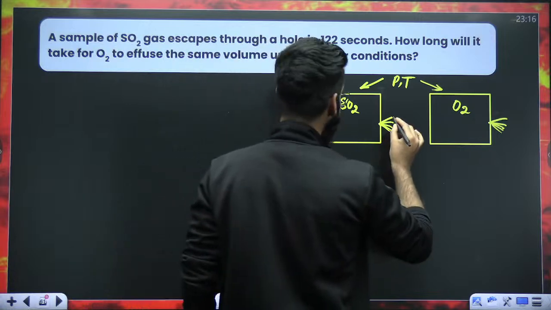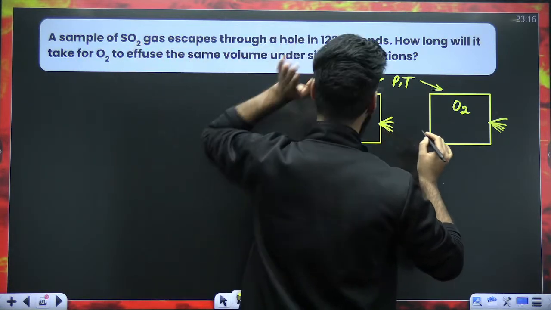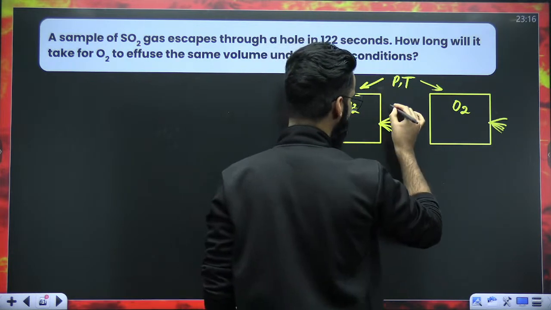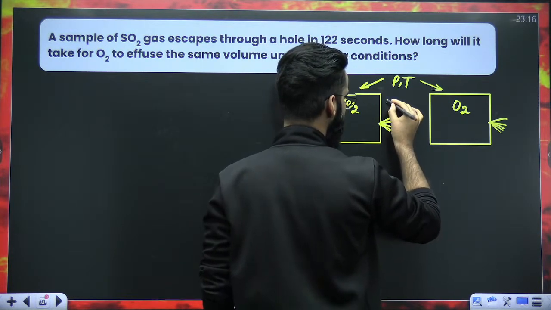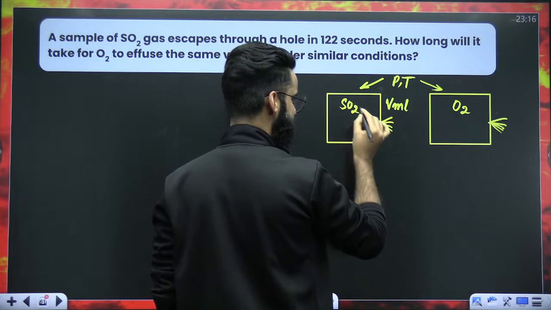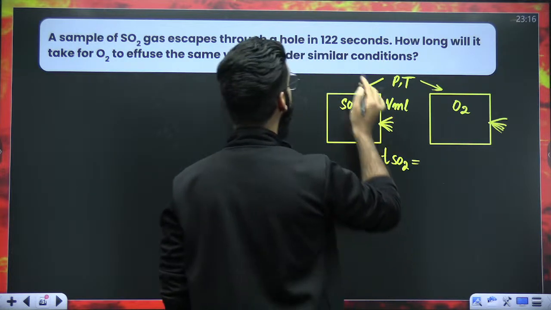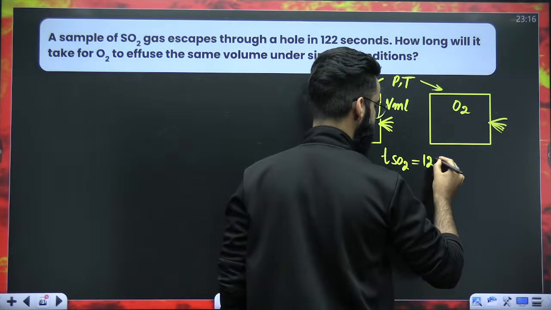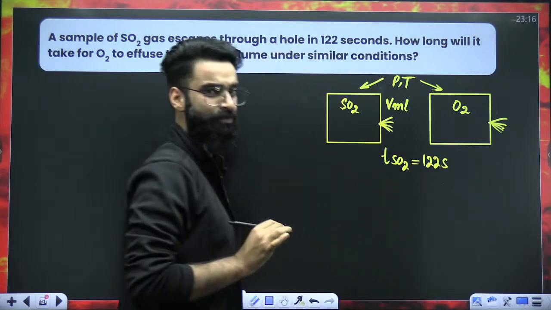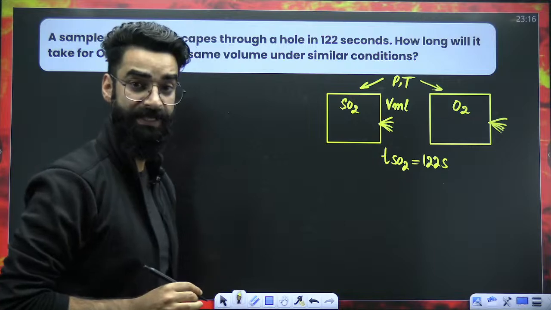It's mentioned that a sample of SO2 gas escapes through the hole in 122 seconds. Let's assume that V mL of SO2 gas is coming out of the container in 122 seconds.